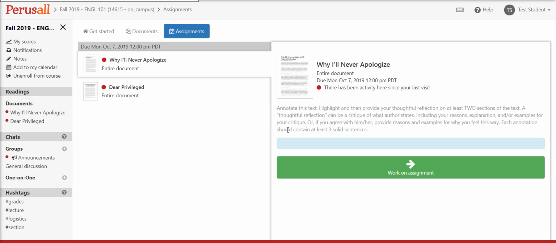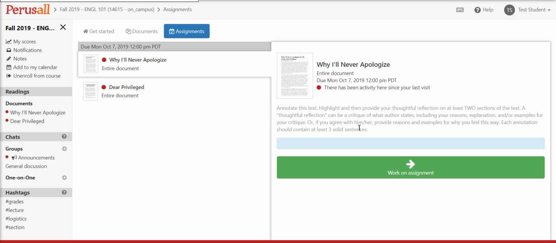Each annotation should contain at least 3 solid sentences. And so I'm looking for something that's thoughtful and substantive. If you write a sentence that says, "I agree with him!", well, that's not really substantive. There's not much there other than that you agree with the person. So make sure to provide a thoughtful response.